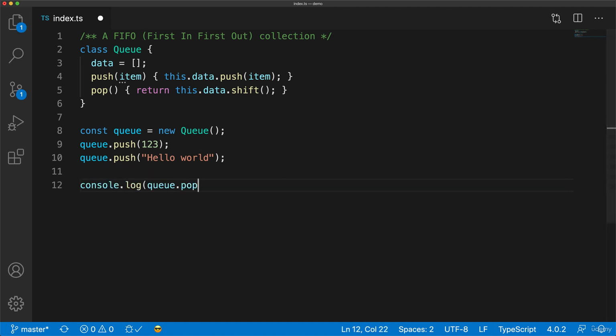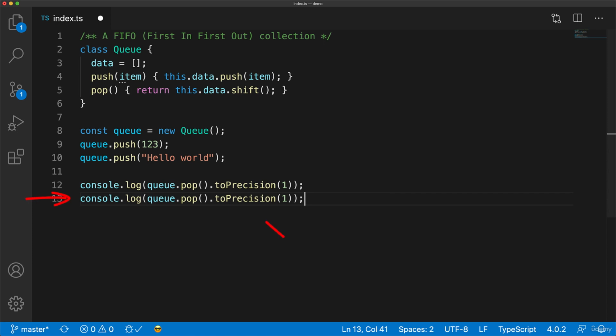However, because it supports items of any type, when we pop out items from the queue, we do not get any guarantee about what the type of that item will be at compile time. So a developer's assumption of what a popped out item might be, for example, in the second call, based on the toPrecision call, it seems that the developer is expecting a number. However, since the type of the items in the queue was not constrained, we were allowed to push in a string, and this particular call will result in a runtime error.